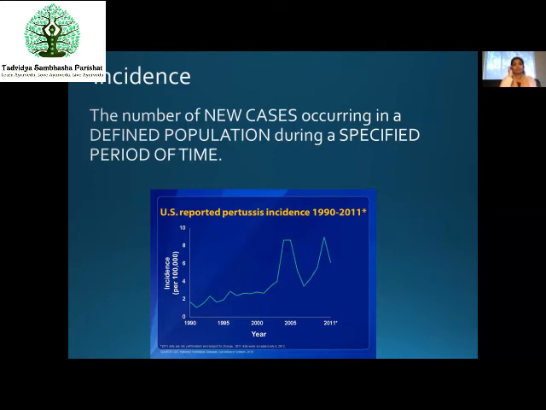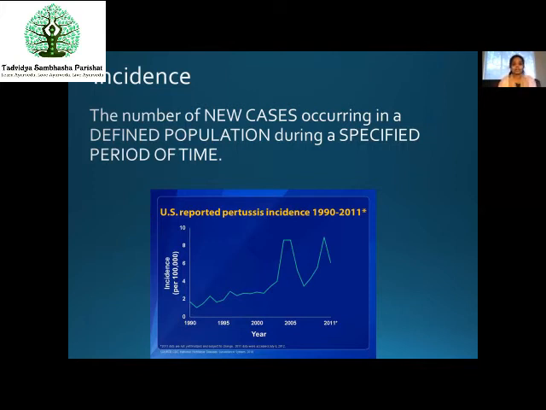So new cases are the persons, the defined population. Place will be defined, for example, in the Indian population or in the population of Karnataka. Or it might also mean a particular category, like the population of doctors, teachers, students, etc.